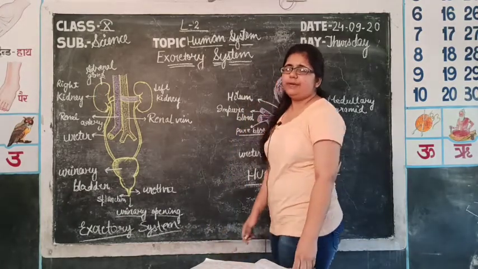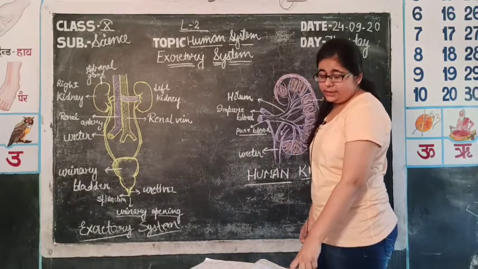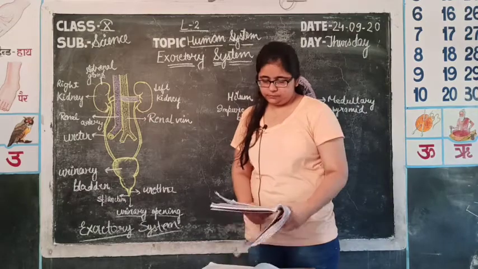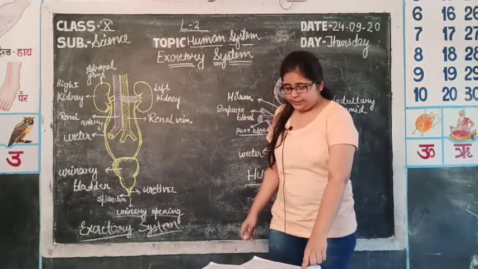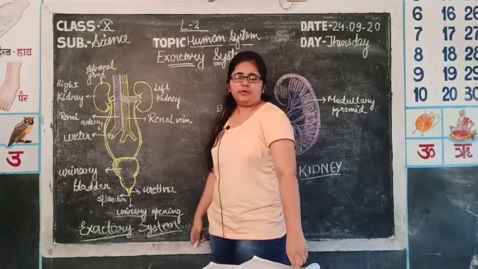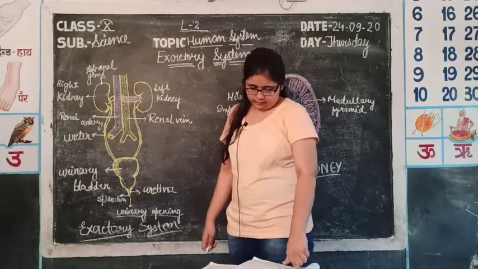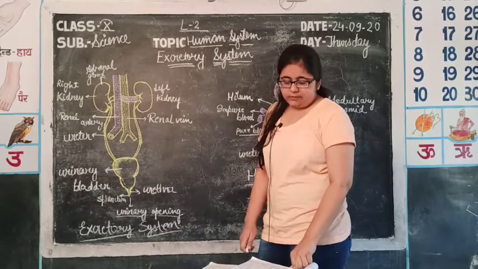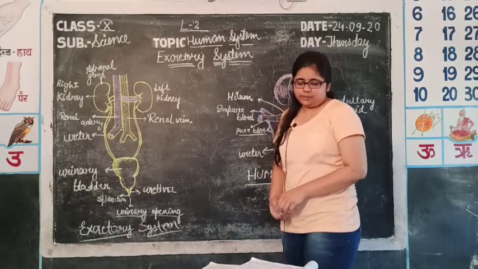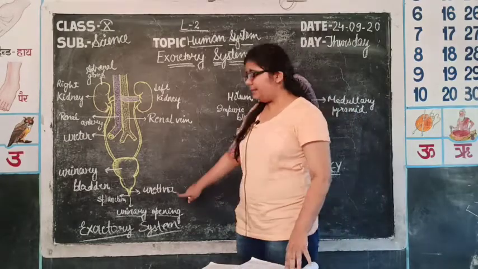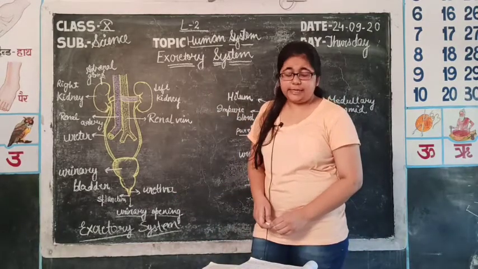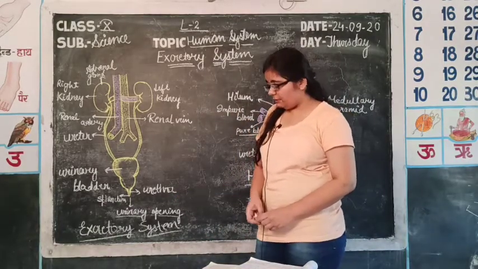These are voluntary, but internal sphincters are involuntary in nature. The length of the ureter is in the range of 25 to 30 centimeters and it is a tube-like structure. And the urethra lets the urine outside the body. In males, the urethra finally goes to the penis region, that is the external genital organ of males.